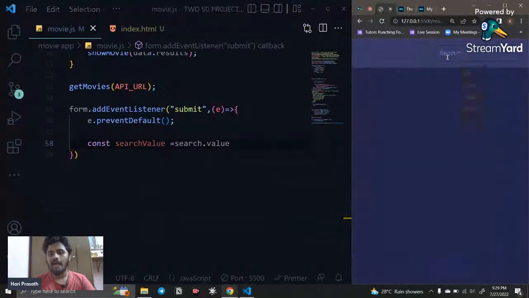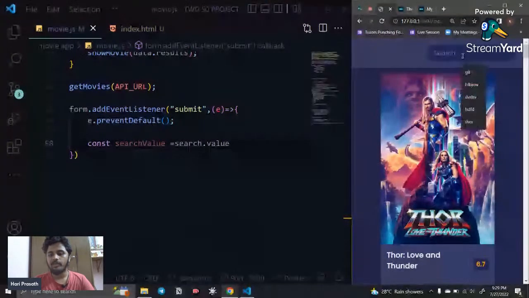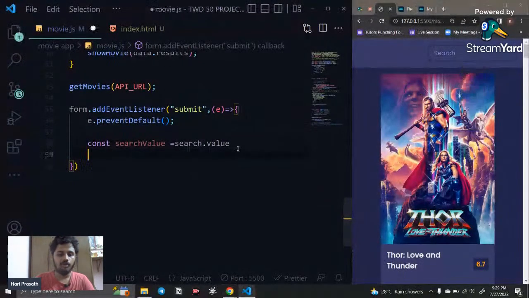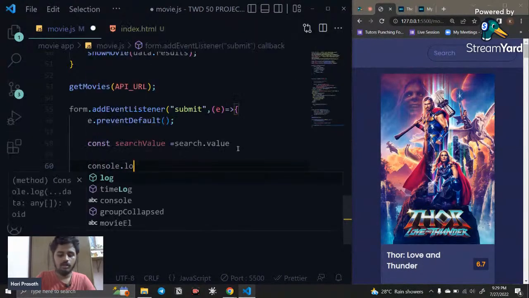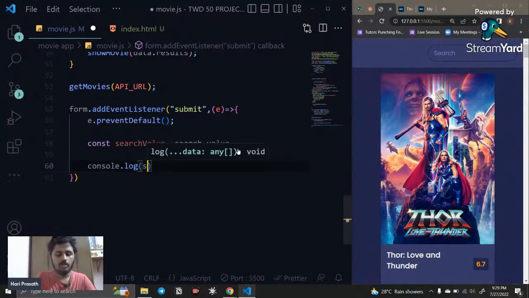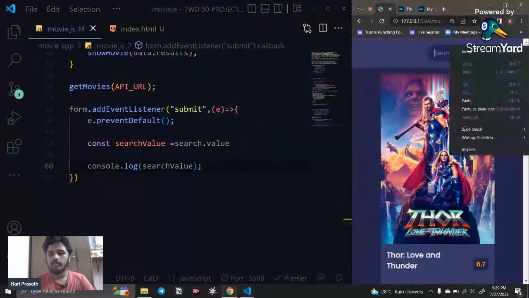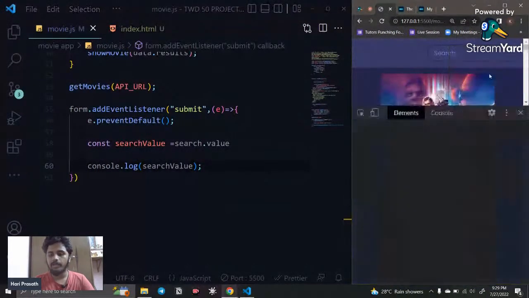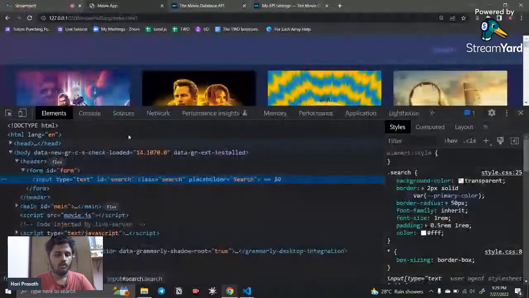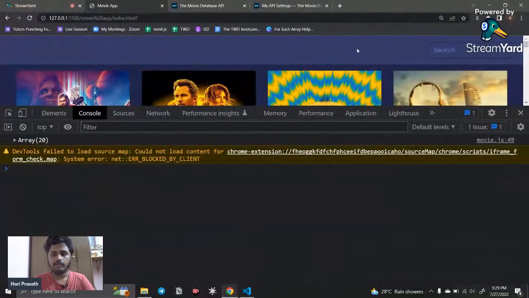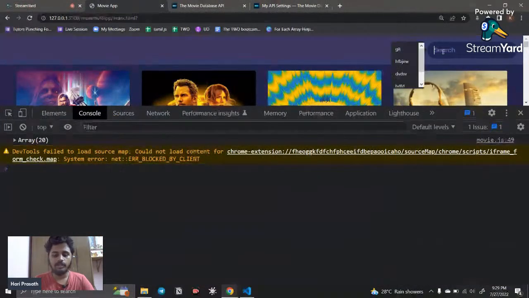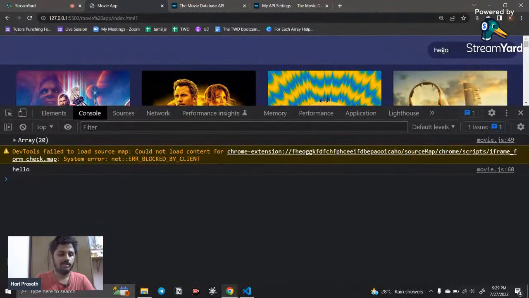So right now we are able to fetch the value we are putting here. How can I confirm? I say console.log and call the search value. Now I click inspect element, go to the console, and here I say hello as the search element. Here you can see hello is fetched, right?